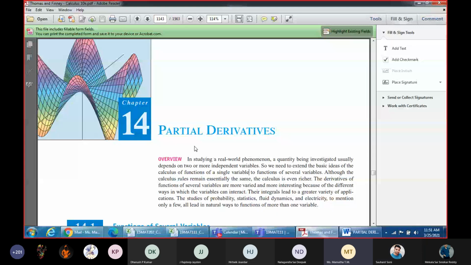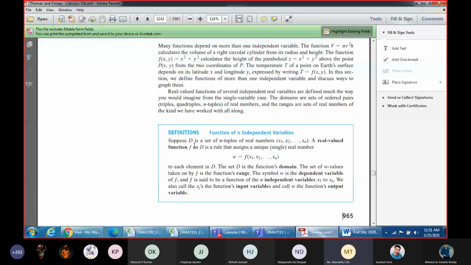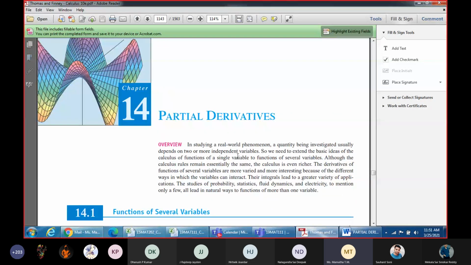You come across partial derivatives in many fields: probability, statistics, fluid dynamics, your electronic subjects, analyzing fluid flow problems, electric flux lines and magnetic flux lines problems.